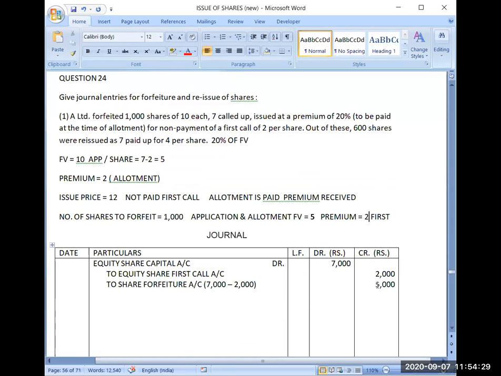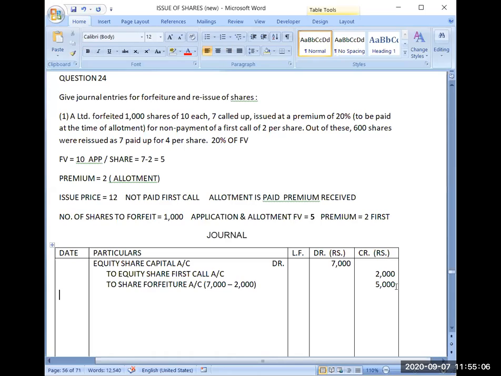Because I have to write here only the capital part, and I have received the money till allotment. That's why till allotment, capital part is rupees 5 only. Rupees 5 is in this value. Premium is not included in called up value, never included in the called up value. This concept should be clear. So you can write one more rule that premium is never included in the called up value. If the question is saying that much is called up, that is only the capital part. So you can move both ways, but you have to be sure which way you are moving.